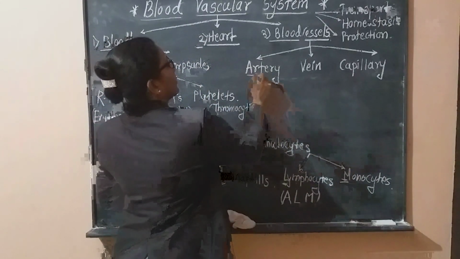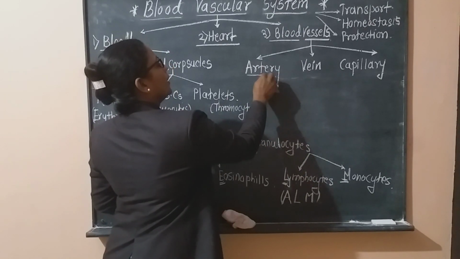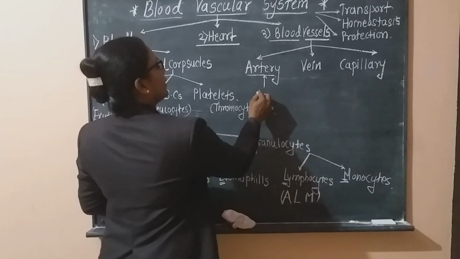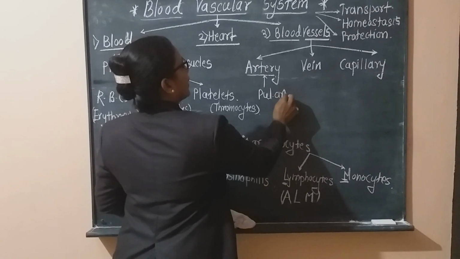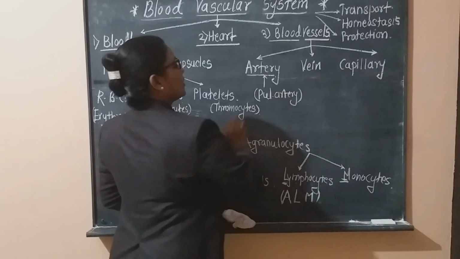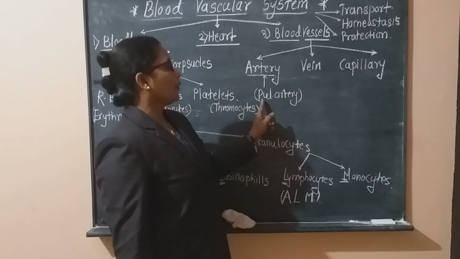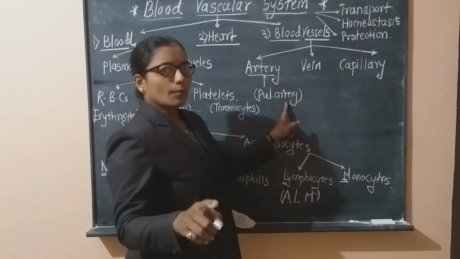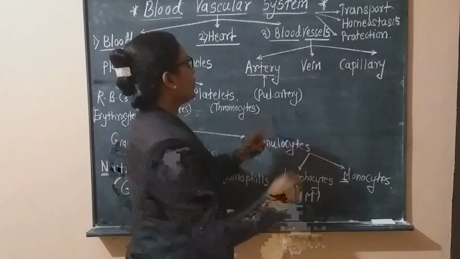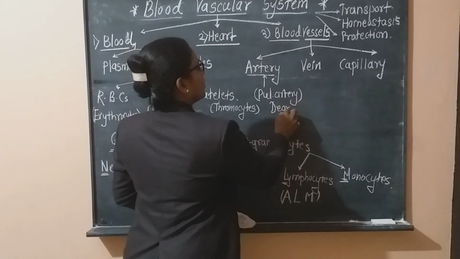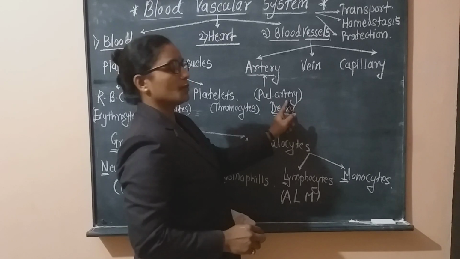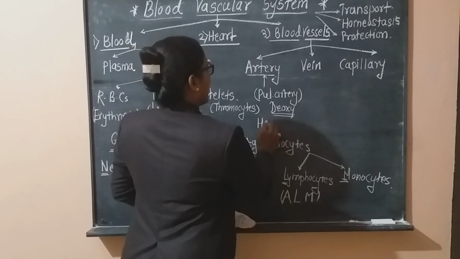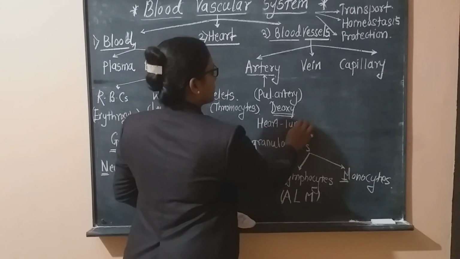Now these arteries are pure blood carrying blood vessels. Means an artery always consists of pure blood. The only exception is the pulmonary artery. Why? Because the pulmonary artery is an artery, which means it must consist of pure blood, but actually the pulmonary artery consists of deoxygenated blood, that is, impure blood is present. It is an artery but it consists of impure blood, and this blood is carried from the heart to the lungs.